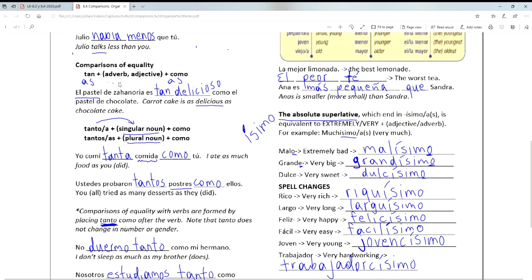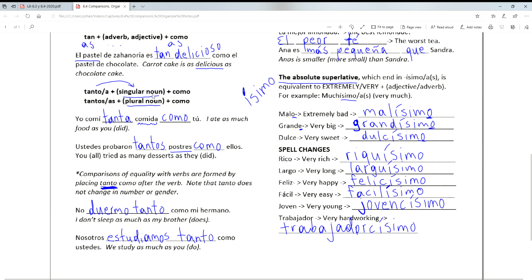Sometimes when we're making these comparisons of equality, we use a noun to make that comparison. Okay, so in that case, if I'm using a singular noun, guys, I would say tanto or tanta, that singular noun, como. And in that case, it means as much, whatever the noun is, as something else. Then if I'm using tantos or tantas, it's because I'm using a plural noun to make that comparison, como. Okay. And in that case, it takes on the meaning of as many, whatever my plural noun is, as something else. So let's look at some examples.